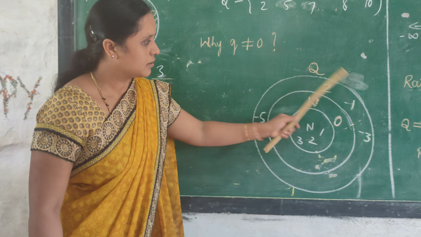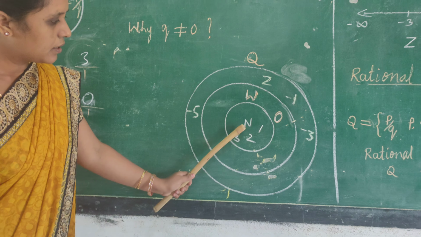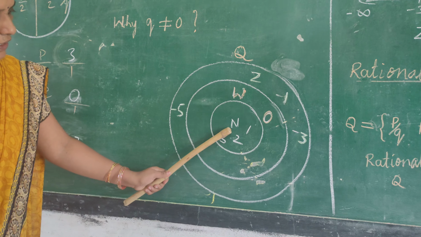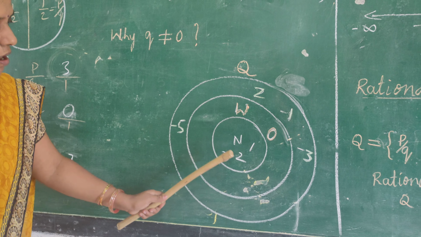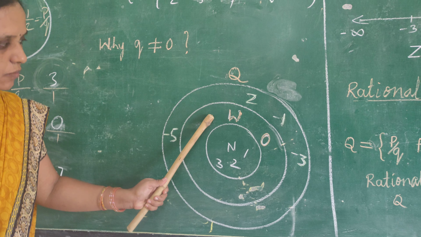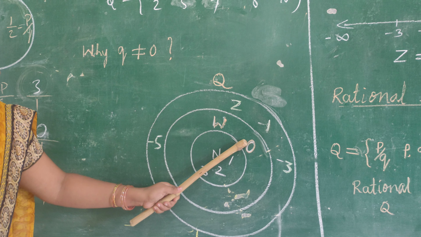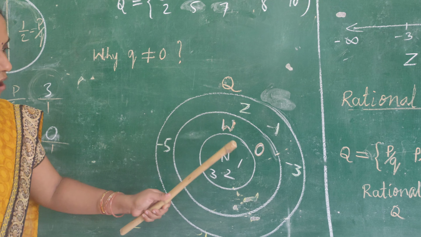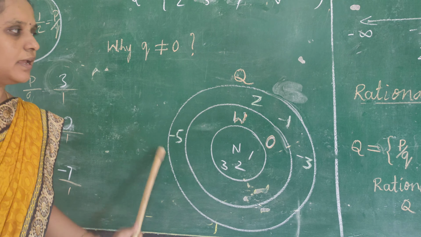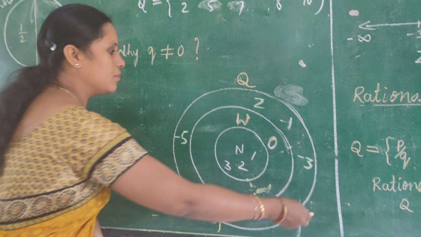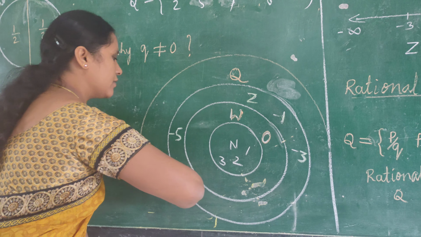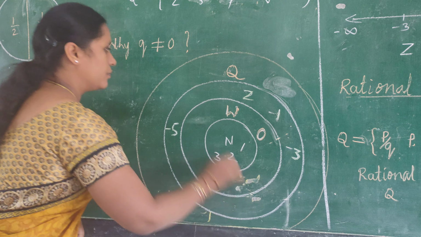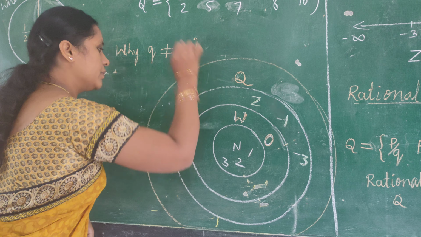Now look at this diagram. Here the letter N represents natural numbers. All natural numbers are whole numbers and all whole numbers are integers. All integers are also rational numbers. So the rational number can be represented in the form of p by q.